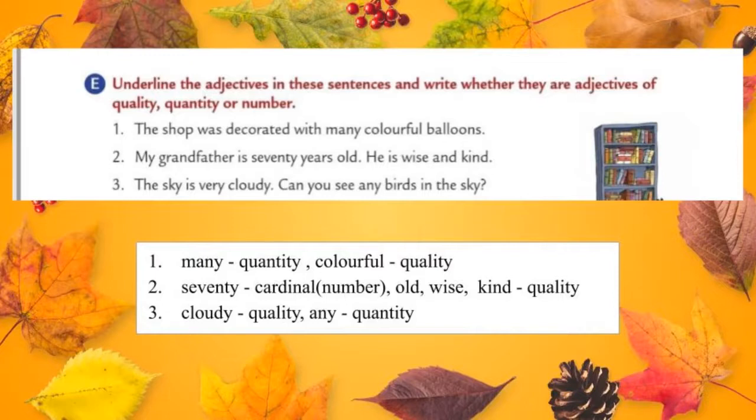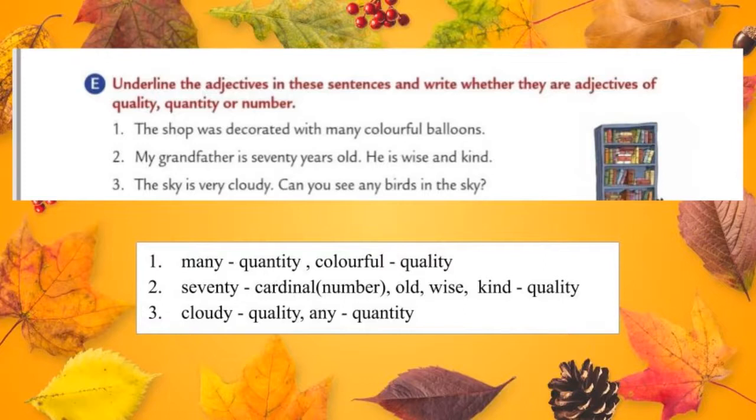And next adjectives are wise and kind. So it shows the quality of a grandfather. So 70 comes under the category cardinal number, and remaining old, wise and kind, these three are quality. Let's move to the third one.